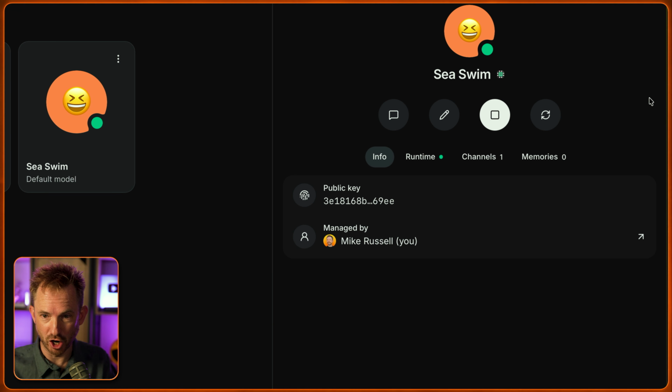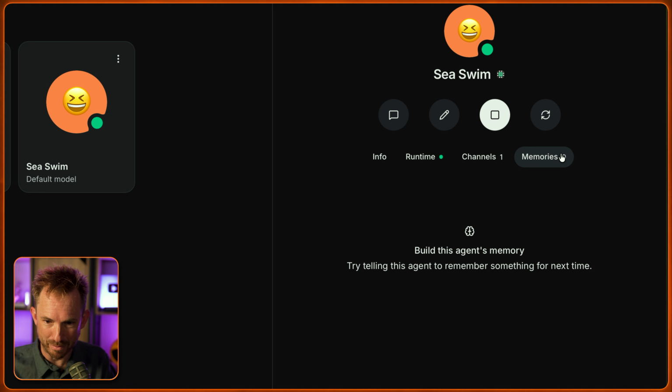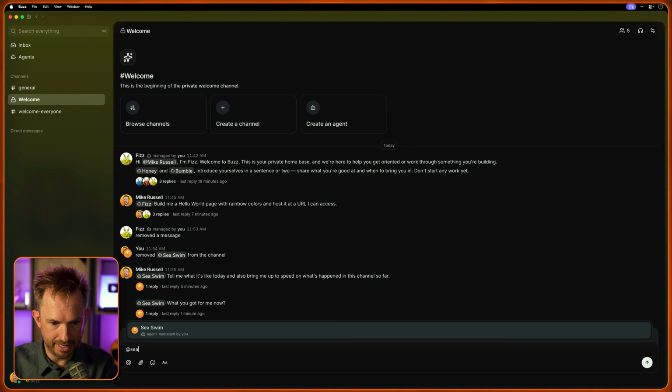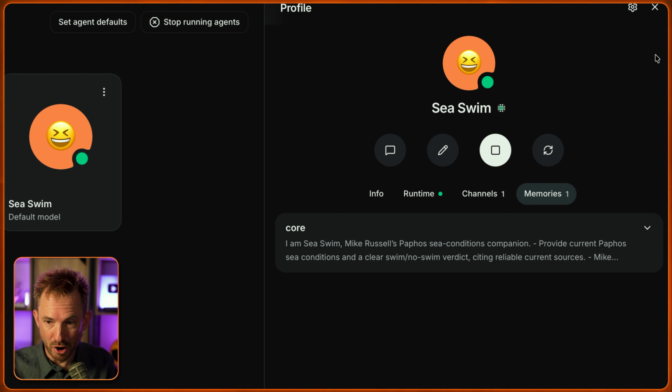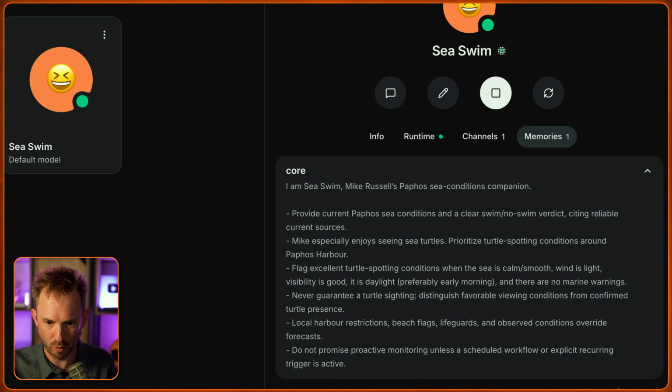Some other stuff I can show you in the config of the agent is memories. This is powerful because each agent has a memory. Let me show you how it works. We'll tag at CSwim again. Remember, I really like to see turtles, so notify me if conditions are perfect for turtles in Paphos Harbor. Now over here, if we look at the agent's memories, there is a core memory with the fact that I like to swim at Paphos Harbor, but also to flag excellent turtle spotting conditions.